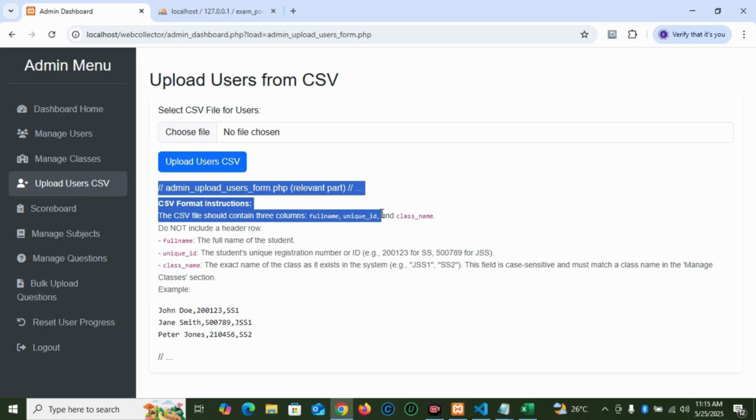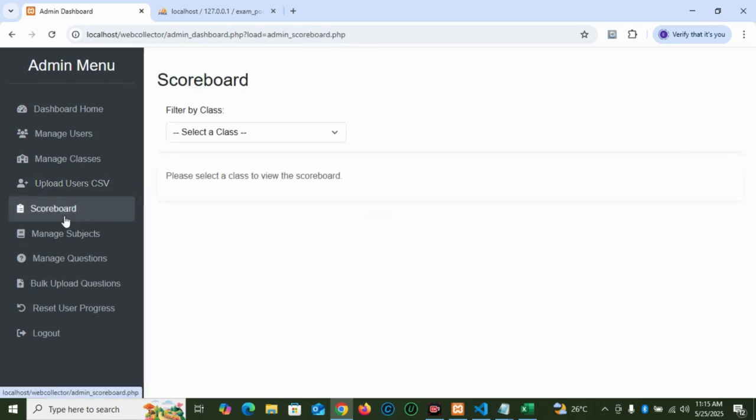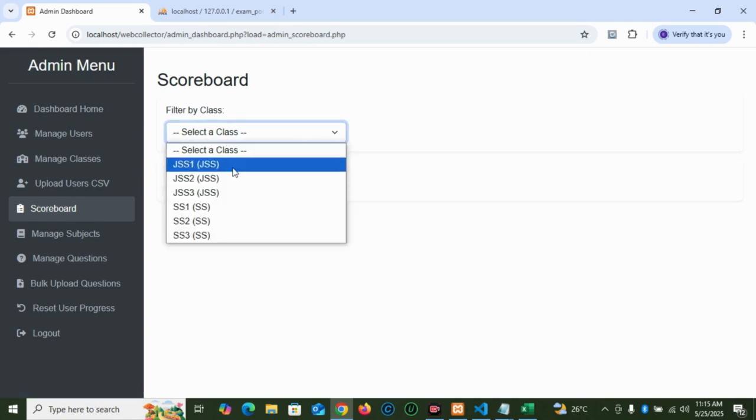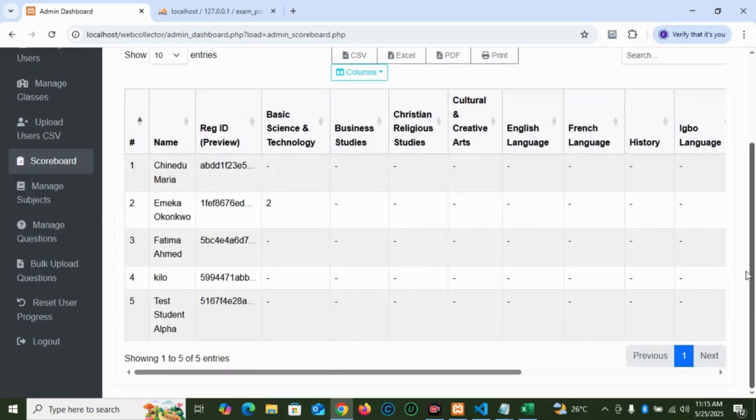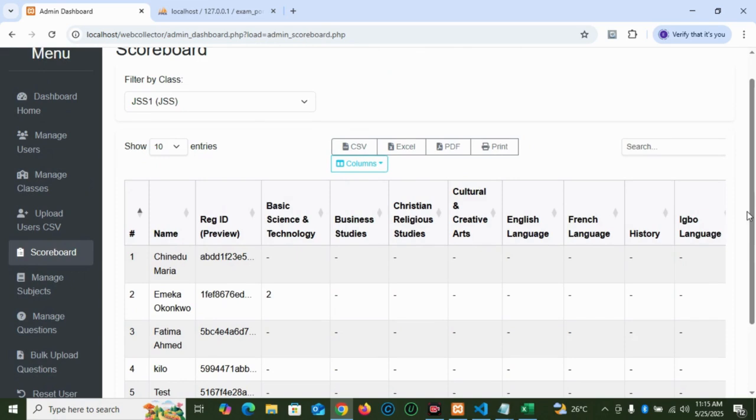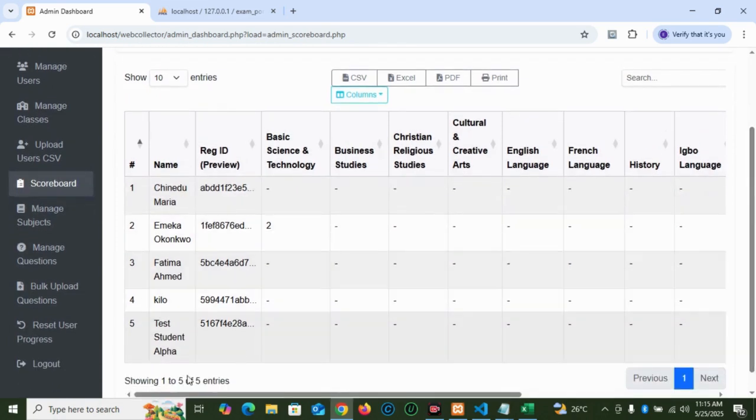So let's check out the scoreboard. Now the scoreboard, like I've said, is where I can get a comprehensive view of student performance across all subjects and classes. I can filter by class, subject, or individual student to see a detailed score report. Say I want to filter by class, JSS1, it will just pop out this, and you can see that all of them loaded in the data table. Wonderful.